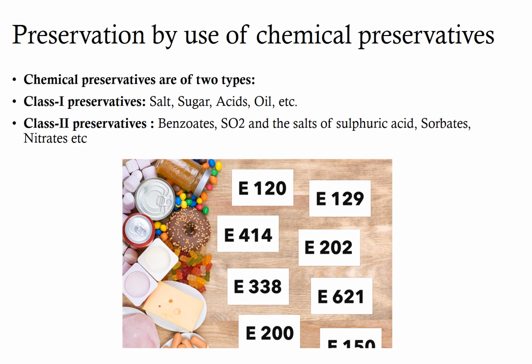They usually include benzoic acid and its salts, sulfur dioxide and the salts of sulfuric acid, nitrates, ascorbic acid and its salts, sorbates, etc. In fruit and vegetable products, generally sulfuric acid and its salts, benzoic acid and its salts, and sorbic acid and its salts are used. Class 2 preservatives, usually being chemical substances, have a maximum limit beyond which they should not be present in food items.